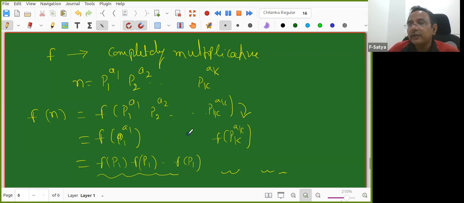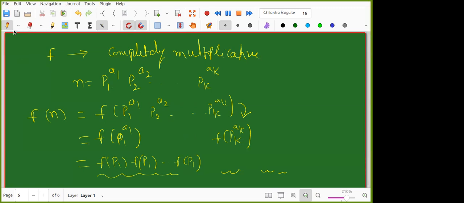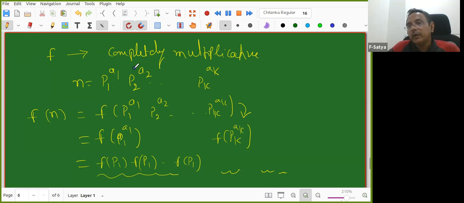So now can you tell, Arjit? I know f is multiplicative, need not be completely multiplicative. Then where do I need to know the values to find all the values? Sir, I didn't get the question. See, Kaushik told that if f is completely multiplicative, then where is it sufficient to find?